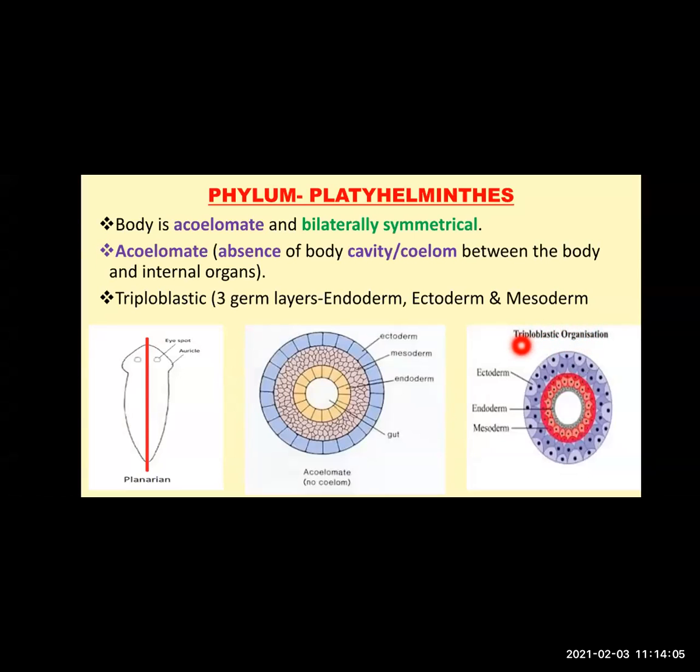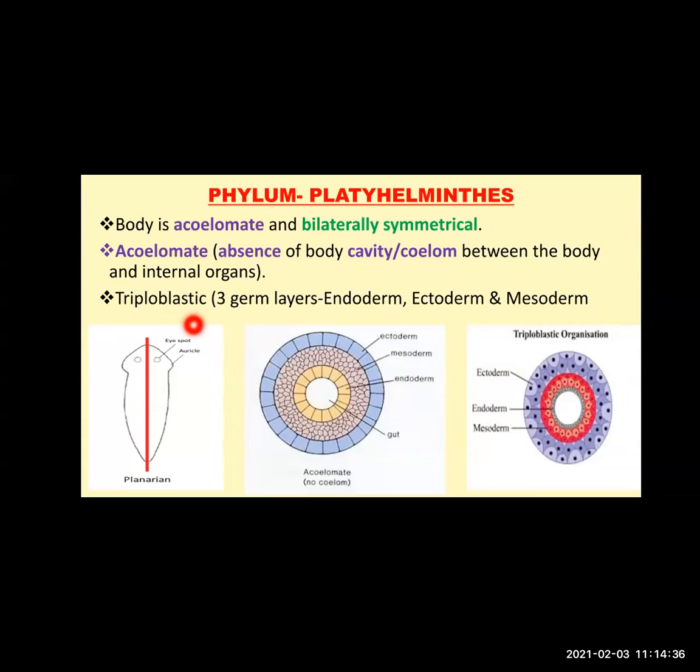I had said triplo means three germ layers. Their body, they are triploblastic in nature. So three germ layers are present. And what are the names? Three germ layers: endoderm, ectoderm, and mesoderm. Got it? So you have to remember these important characteristics: acoelomate, bilaterally symmetrical, and triploblastic.